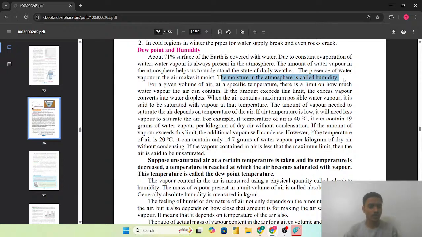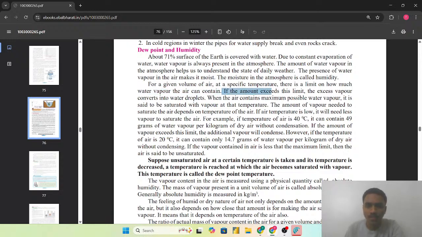This is one of the important parts, as this may be asked as a definition of the humidity in the exams also. For a given volume of the air at a specific temperature, there is a limit on how much water vapor the air can contain. मतलब एक specific temperature पे और एक specific volume में of the air में कितने amount of the water vapor वो air hold कर सकती है. That is also having one of the limit.